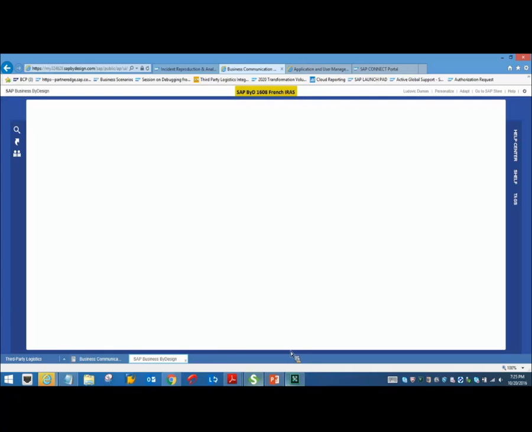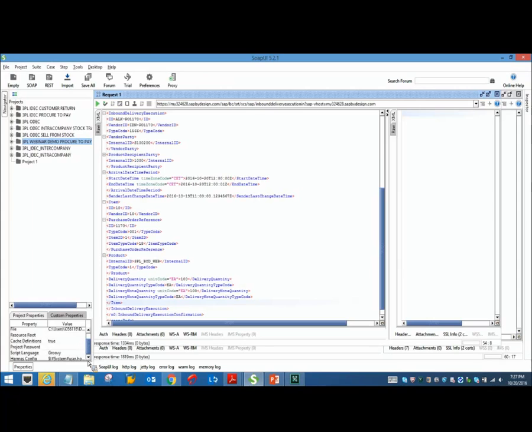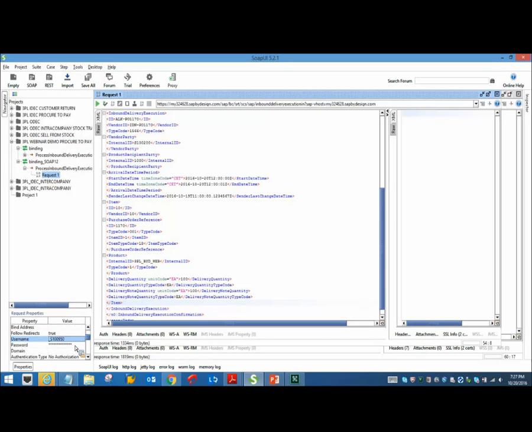So now you can go ahead and execute this message. Please note that while executing this message, you will have to provide the username and password, because you have maintained the authentication type here as username and password, for which we have already given the username and password here. So the username is this one, what we defined in the communication arrangements, and the password is the one you have configured in the communication arrangements. Okay, now I shall go ahead and execute this message here.